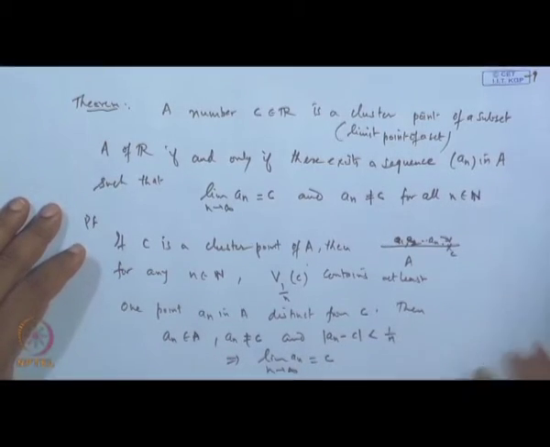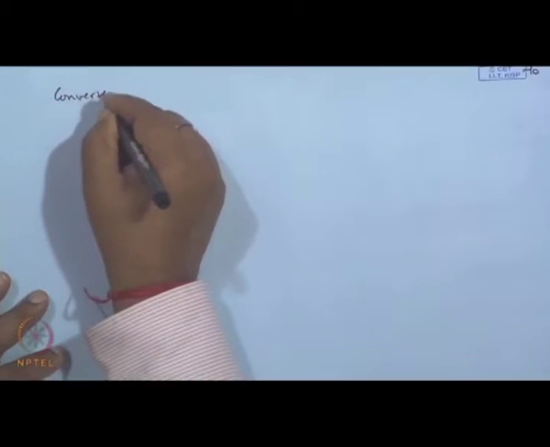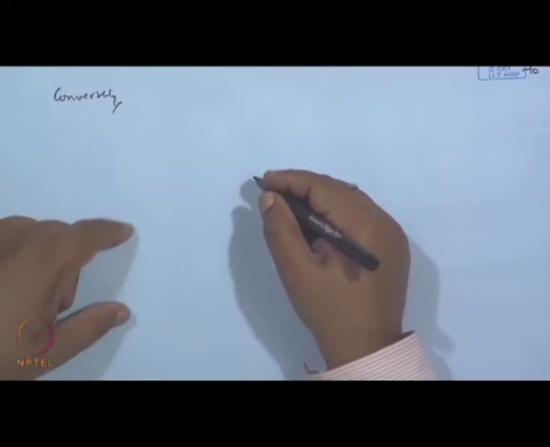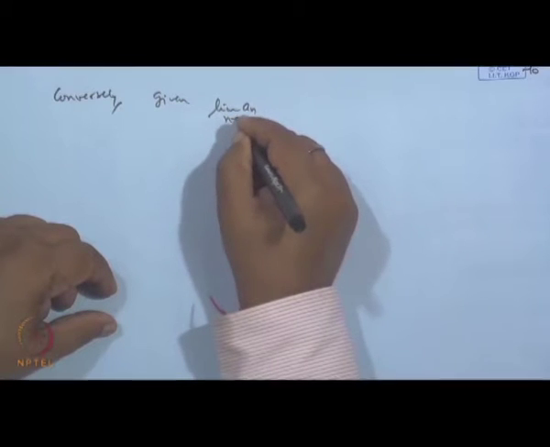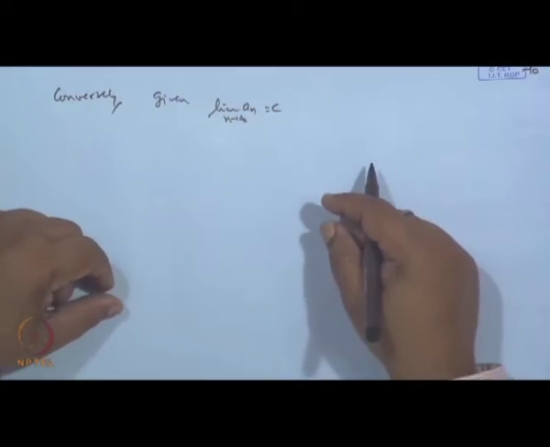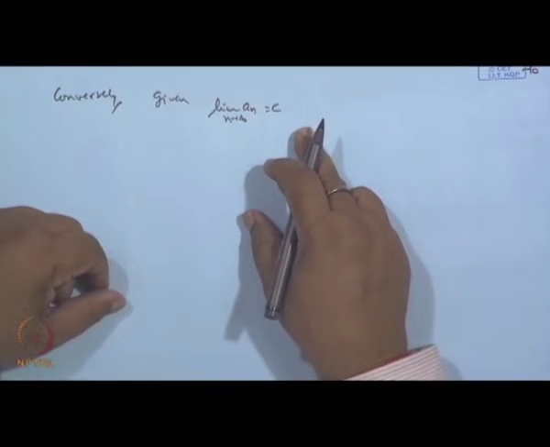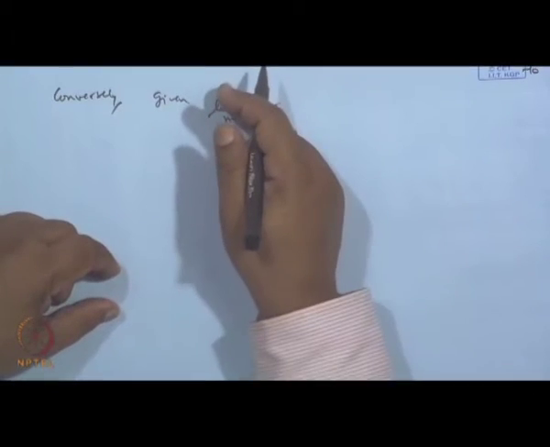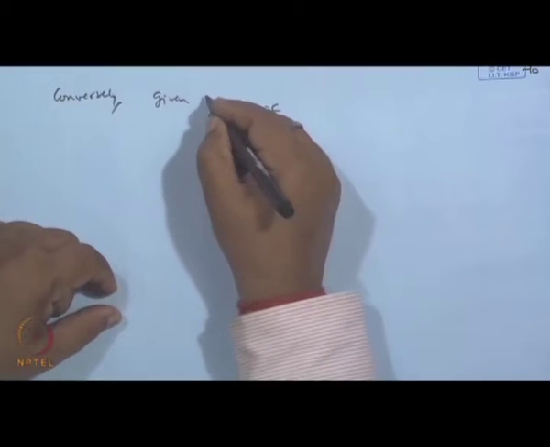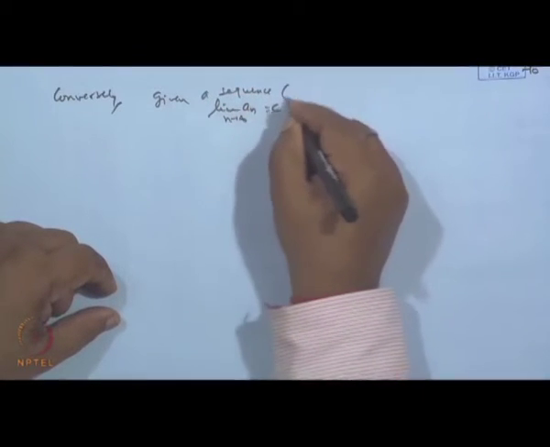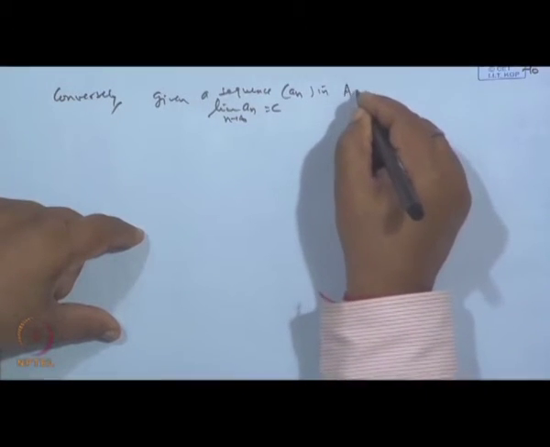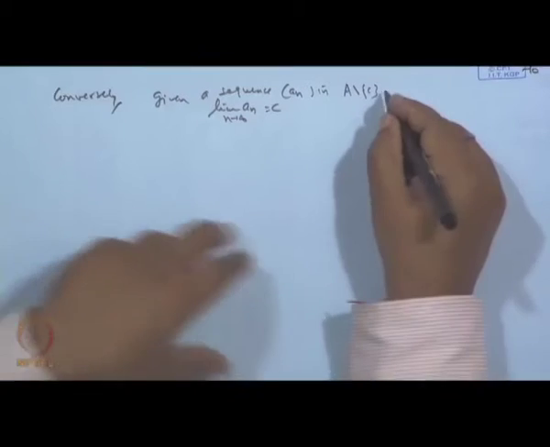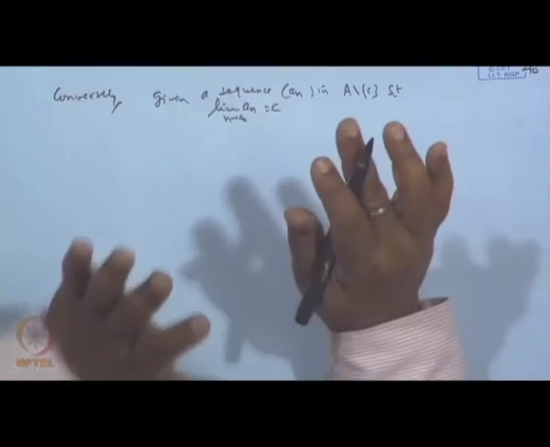Okay. Conversely, suppose the limit of a_n is given to be C, that is, the limit of a_n as n tends to infinity is C, meaning there exists a sequence a_n such that the limit is C. So conversely, given a sequence a_n in the set A minus C, such that the limit of this a_n is C, this is given.